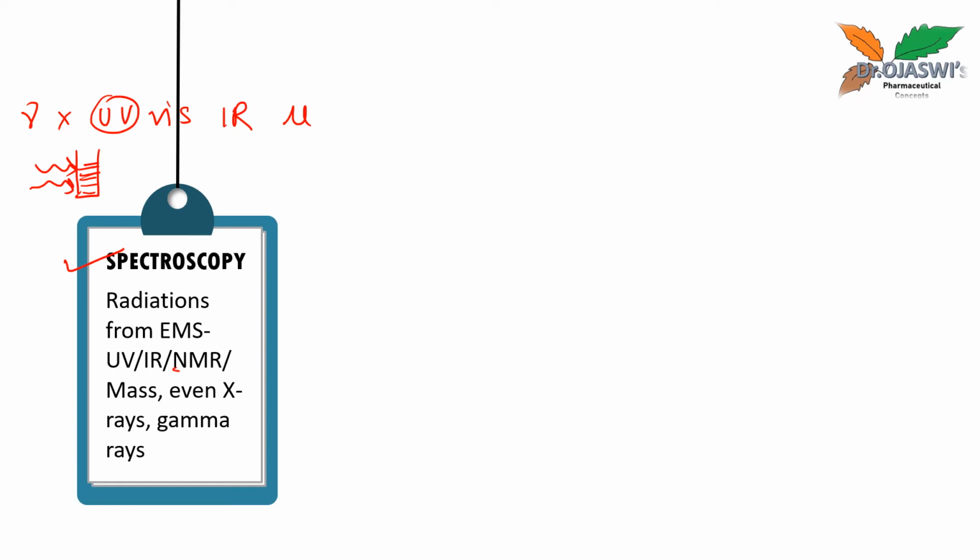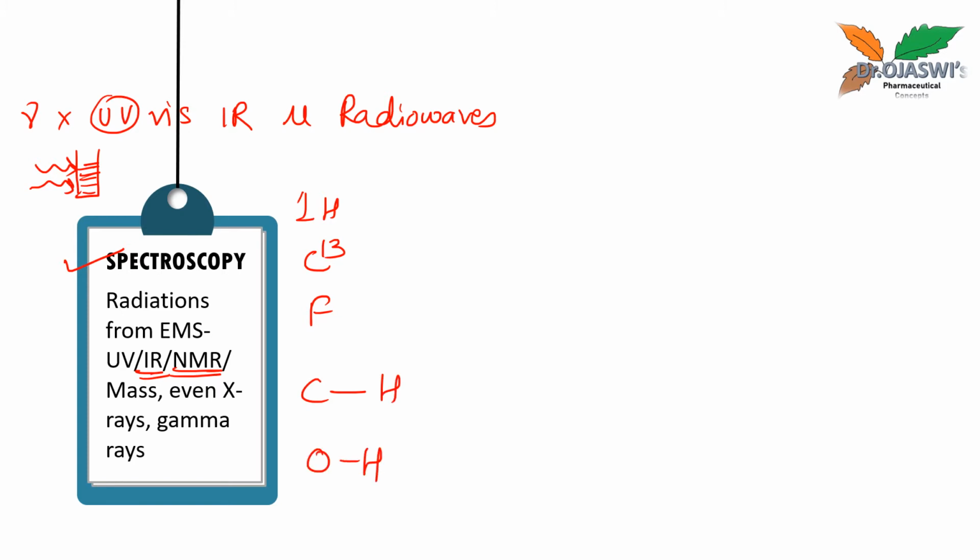In case of NMR spectroscopy we use radio waves. These radio waves pass through the sample and we understand information about the nucleus, that is C13 nucleus, 1H nucleus, fluorine nucleus, everything. In IR spectroscopy we understand the various functional groups present in the particular structure. That is called spectroscopy. So DSC doesn't come under this.